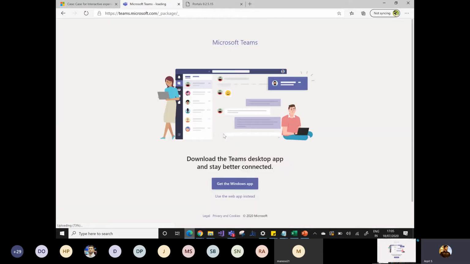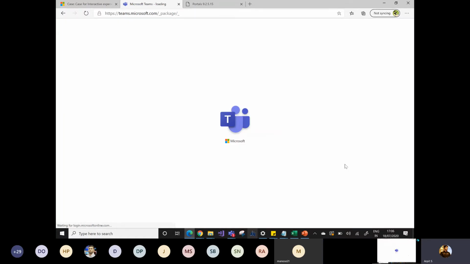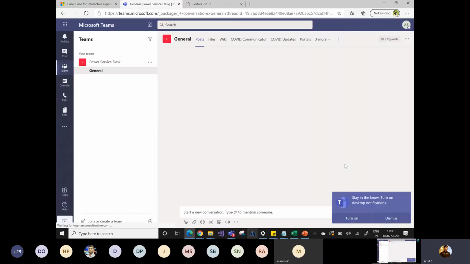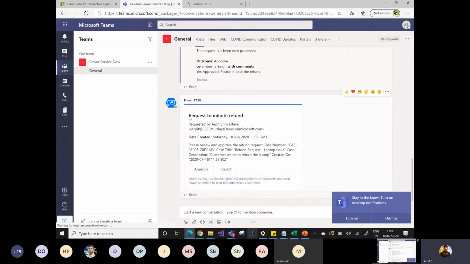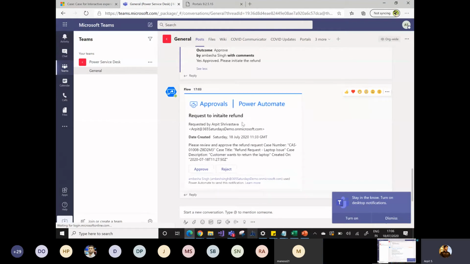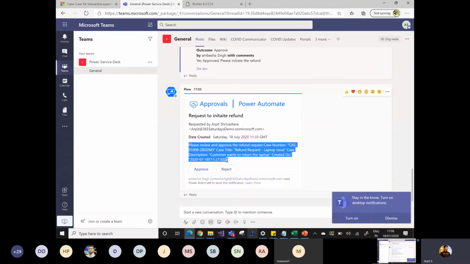So this kind of approval Umbase can also provide by email, on Outlook as well. But in this demonstration, I have used the Microsoft Teams channel. So let's say Umbase is working in Microsoft Teams, and he suddenly gets a pop-up with a request to initiate the refund. If you can see here, just 2 minutes ago, Umbase got the notification in this chat, the request to initiate the refund, requested by Arpit, with the date mentioned here, and all the context you can get here. Please review and approve the refund request, case number and case title. Umbase can simply reject or approve the request.